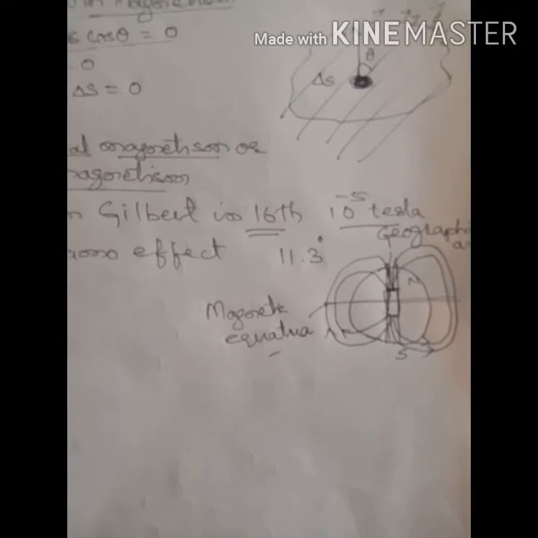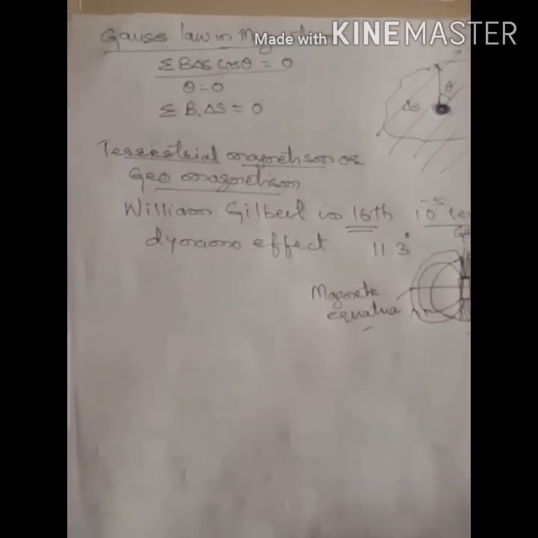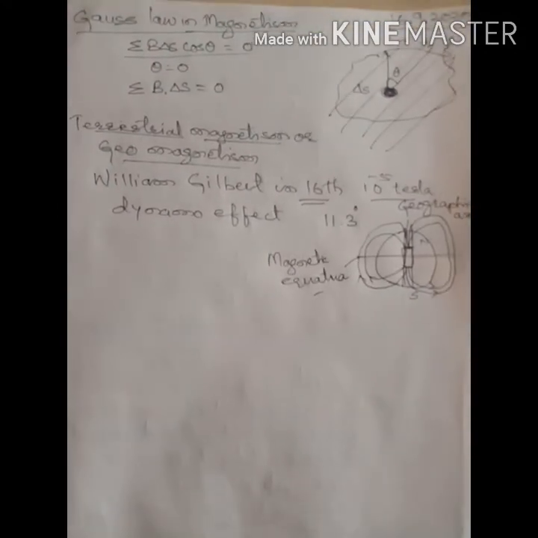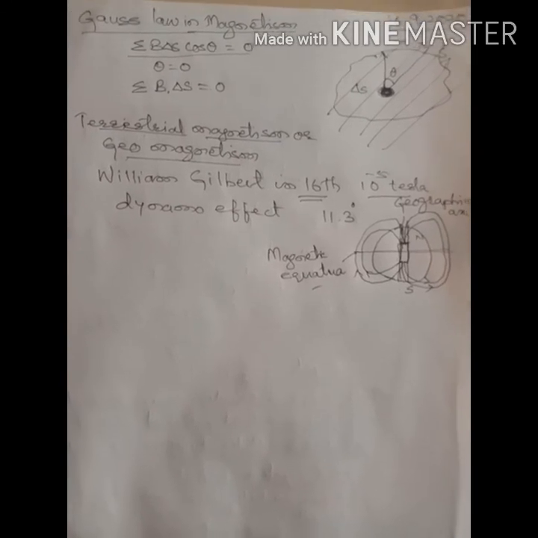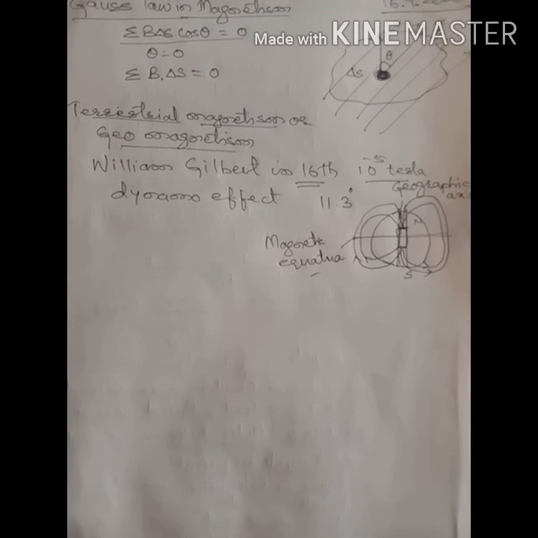Clear? So we have started with Earth's magnetism, and in Earth's magnetism we will study how the Earth acts as a magnet.